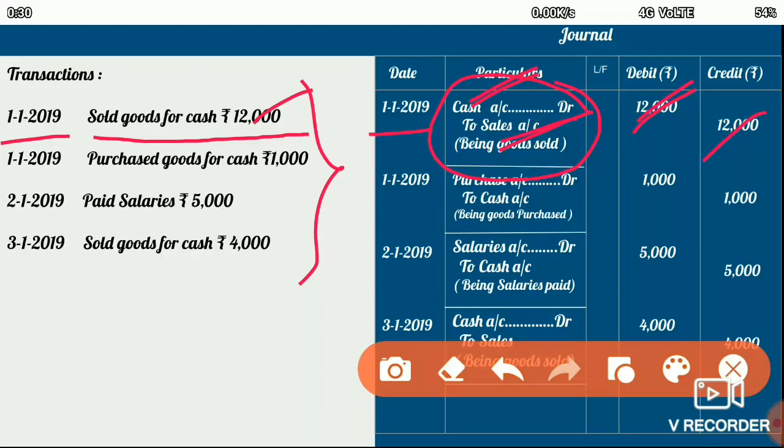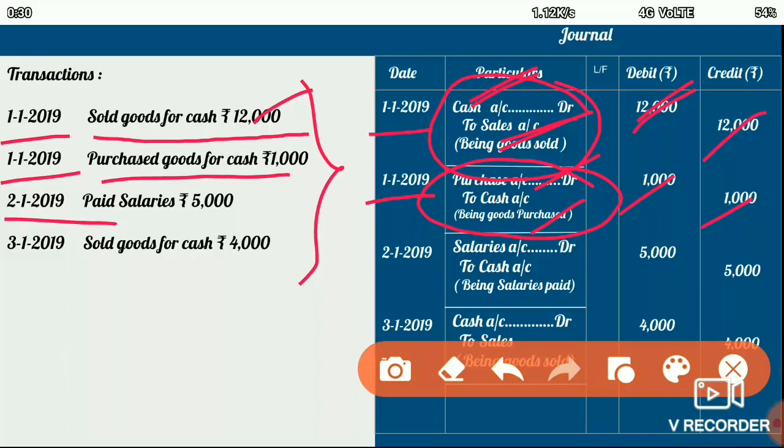Similarly, if you look at the second transaction, the same date, the transaction is related with purchases of goods for cash. So here again, applying the rule of debit and credit, we enter the date, and according to the rule, we debit the purchase account and we credit the cash account. The amount is 1,000 debit and 1,000 credit. Then on the second, we can see salaries was paid in cash. So we write the date, and according to the rule again, we enter salary debit and cash account credit. The amount is 5,000 debit and 5,000 credit.